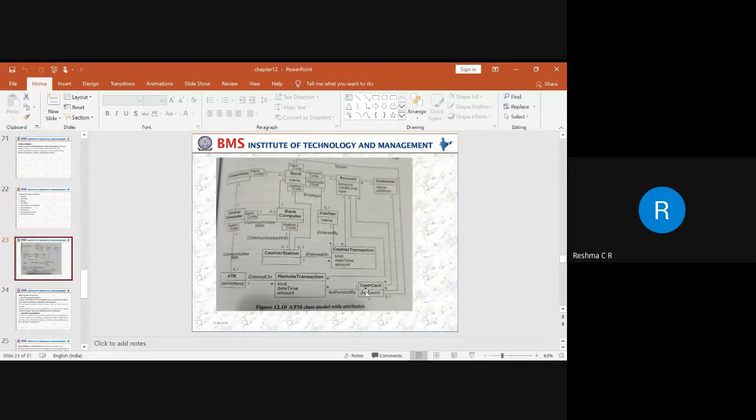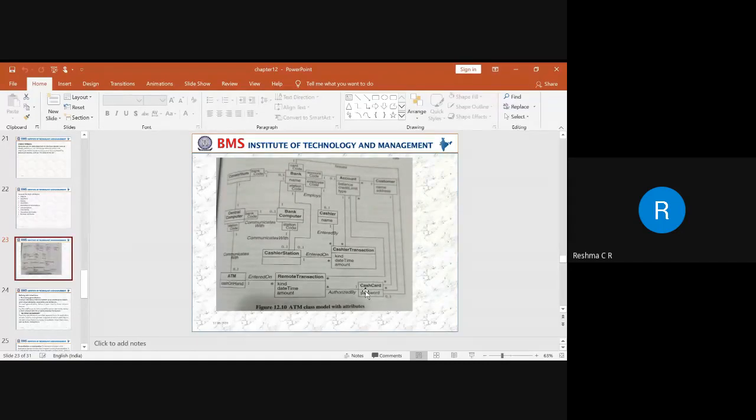So it will be the association between a remote transaction and a cash card. You can see here "authorized by". That means if a customer wants to make a transaction using a cash card, he needs to get the authorization. That authorization will be given for that particular cash card through the bank. So that is how the association is established from a remote transaction to the cash card and to the bank.